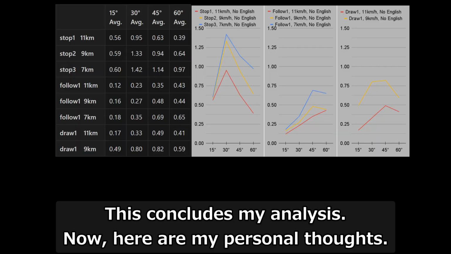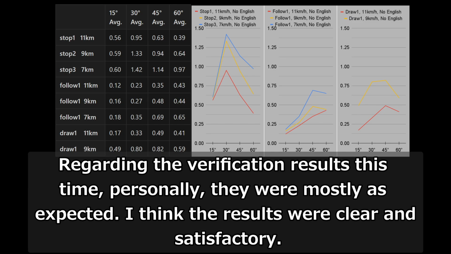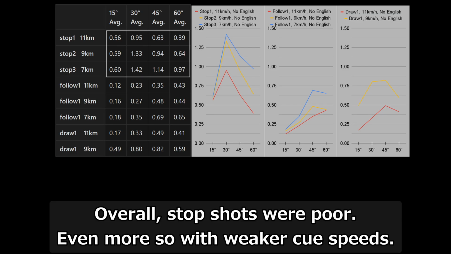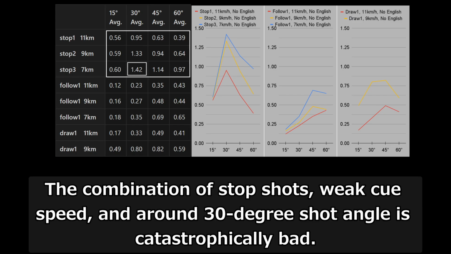This concludes my analysis. Now, here are my personal thoughts. Regarding the verification results this time, personally, they were mostly as expected. I think the results were clear and satisfactory. Overall, stop shots were poor, even more so with weaker cue speeds. The combination of stop shots, weak cue speed, and around 30-degree shot angle is catastrophically bad.